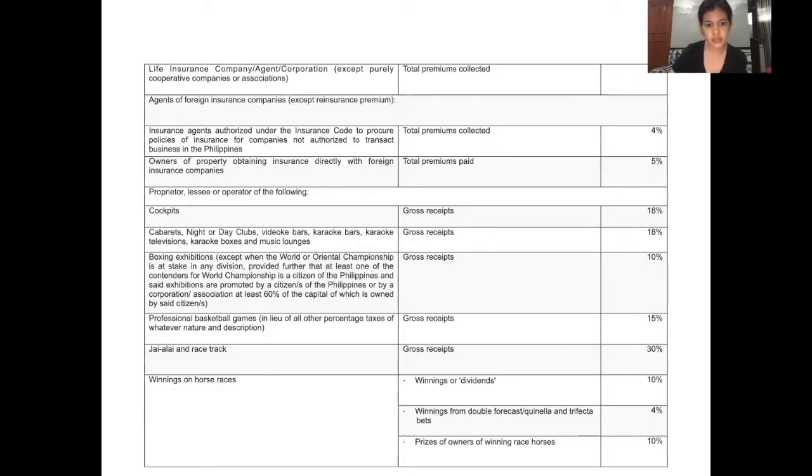For the night and day clubs, 18%, boxing exhibitions, 10%, professional basketball games, 15%, hayalay or race tracks, 30%, winnings on horse races, winnings or dividends, 10%, winnings from double forecast, 4%, prizes of owners of winning race horses is 10%.